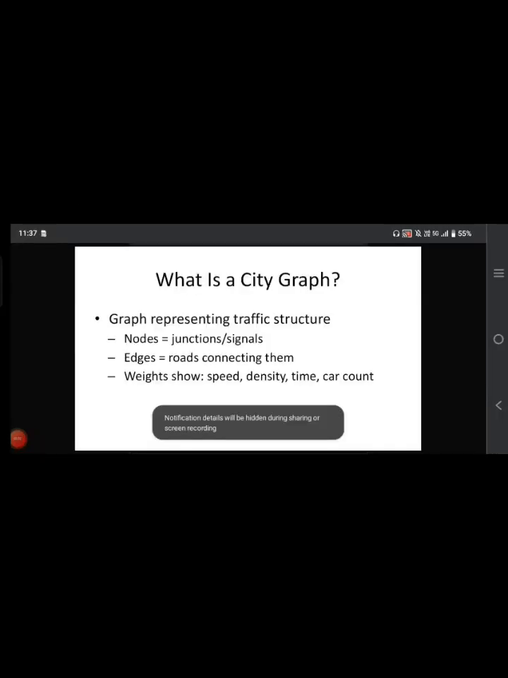Hi everyone, let us talk about what a city graph is and traffic prediction. Probably you all know what a graph contains. It contains nodes and edges. In traffic prediction, the junctions and signals act as the nodes and the roads connecting them act as the edges. It contains details like speed, density, time, and car count.